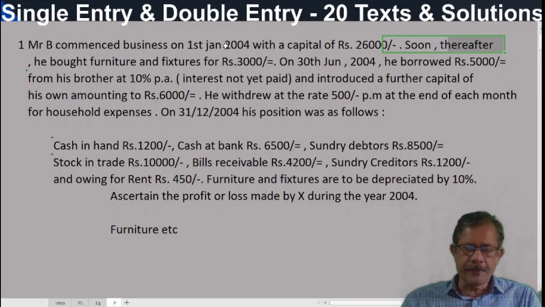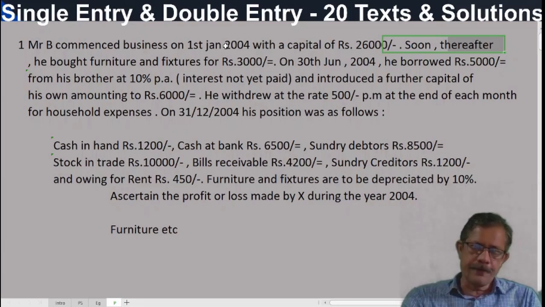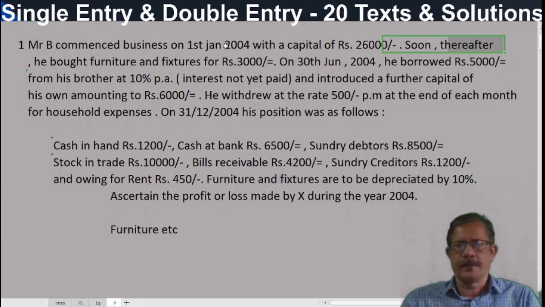In the statement of affairs, we need to consider only assets and liabilities at the end of the year. Opening assets and liabilities will be considered in the statement of affairs in the beginning. Here not required. Then opening capital and closing capital should be calculated.